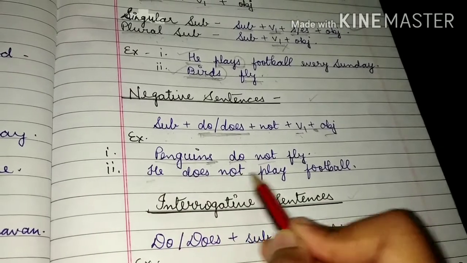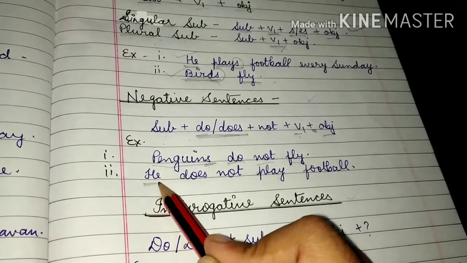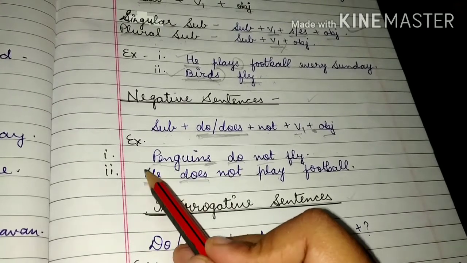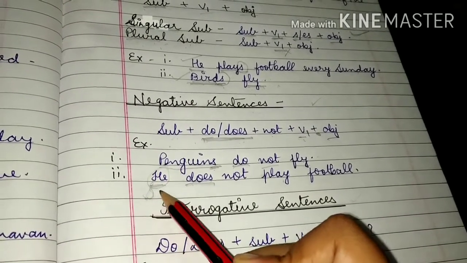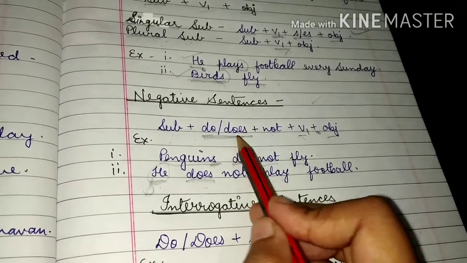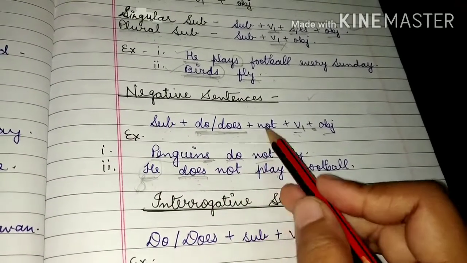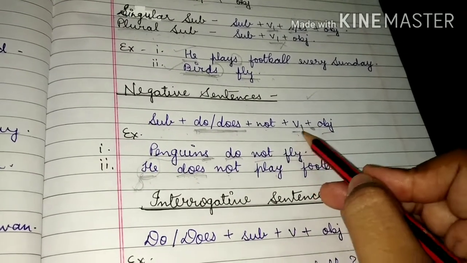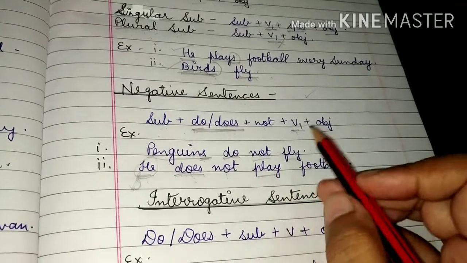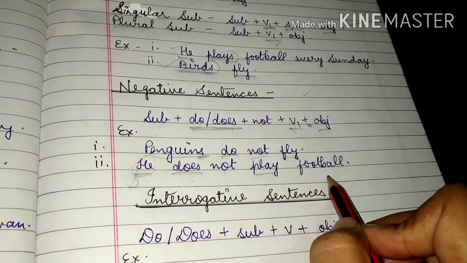Next, he does not play football. According to the structure, he is the subject, then the helping verb, whichever you use: does. Why? Because he is a singular subject. That's why I have used does here, because does is used with a singular subject. He, then helping verb does, then not, then the verb in the first form, or base form, play. Then object: he does not play football.